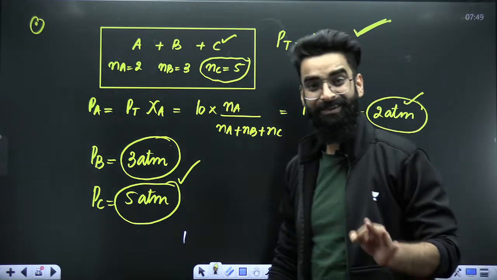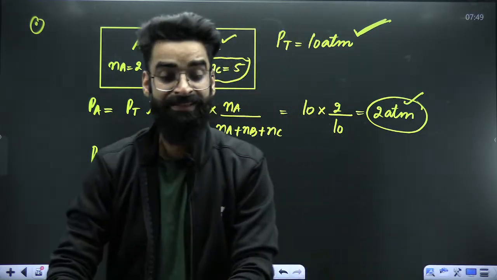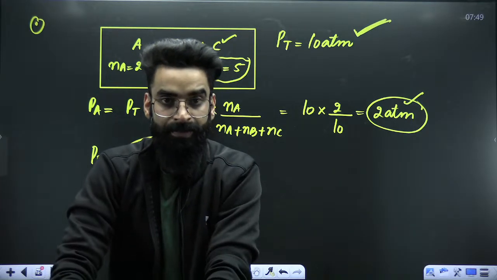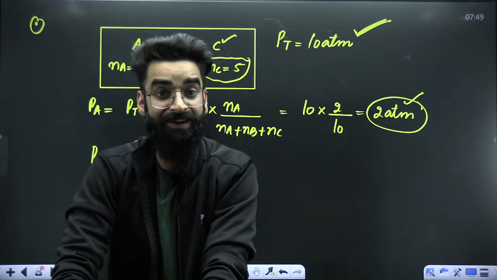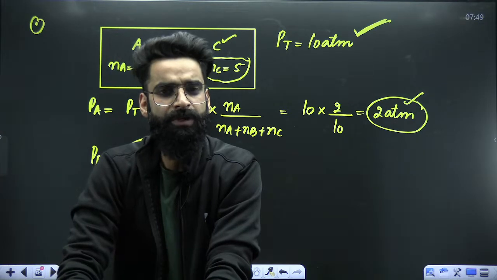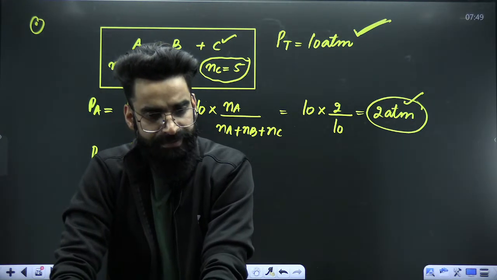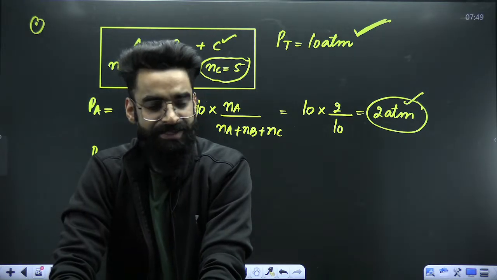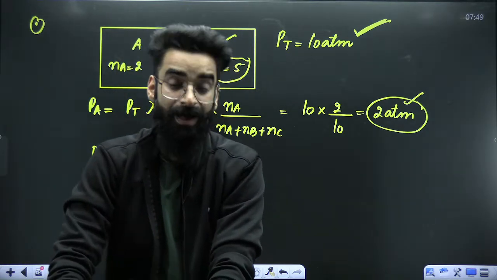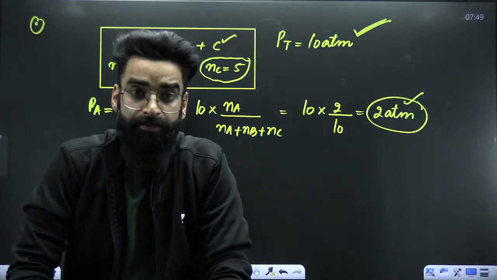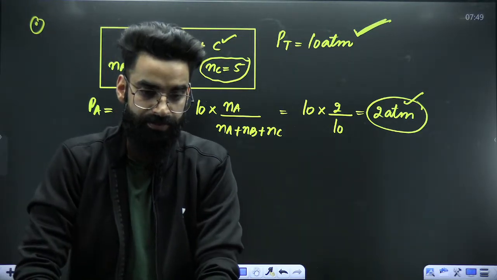So can I say that the gas whose moles in the container will be maximum will contribute maximum towards the total pressure? Can we say that?